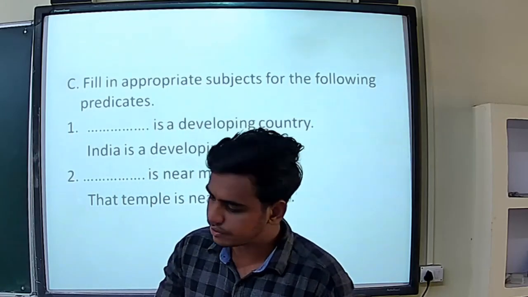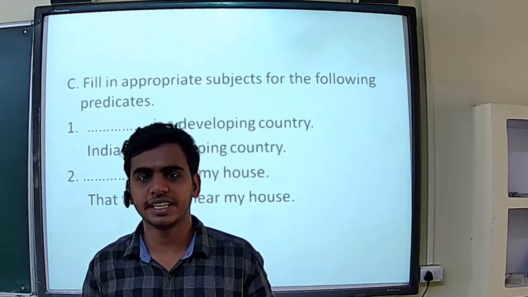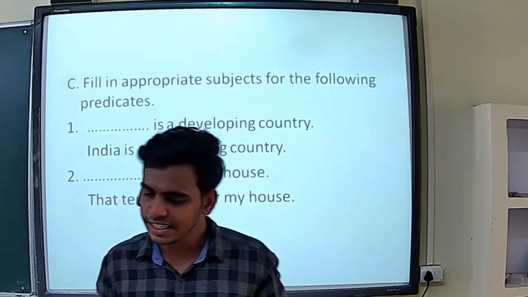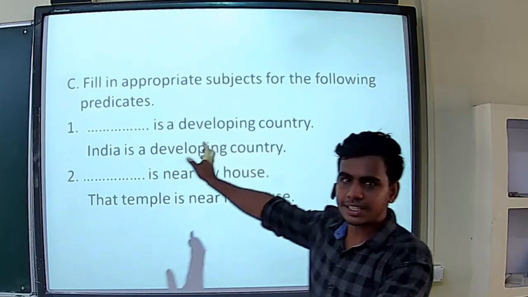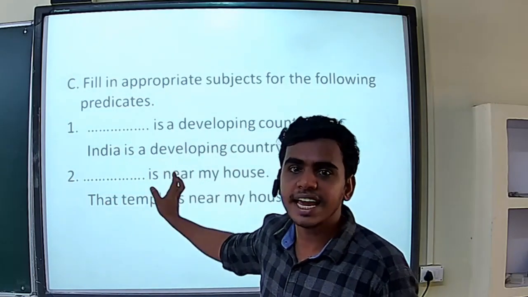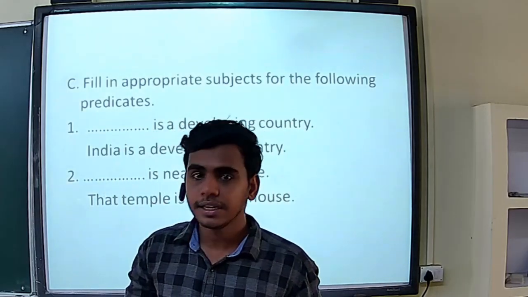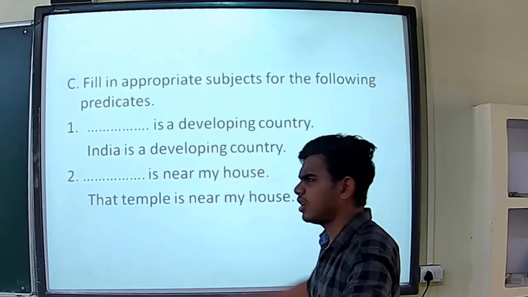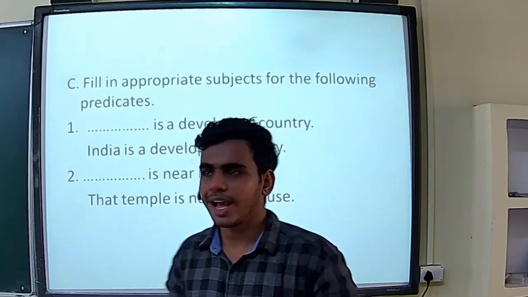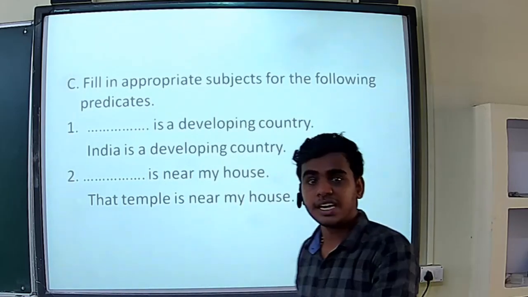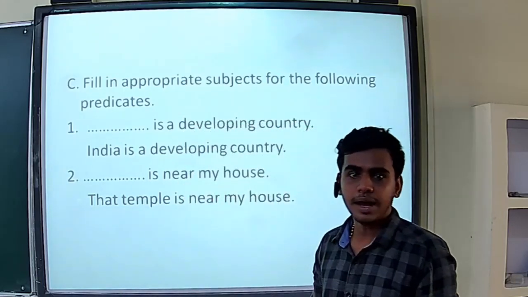The first one, dash is a developing country. As we all know, India is a developing country, without any confusion we can write, India is a developing country. So I am writing India as the subject here. My subject is India and the predicate is a developing country. And the second one, dash is near my house. We can write anything. That school is near my house. I am writing here, that temple is near my house. That temple is my subject, and is near my house is the predicate given here.